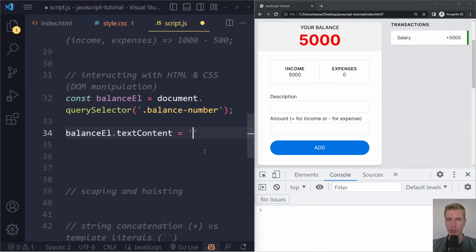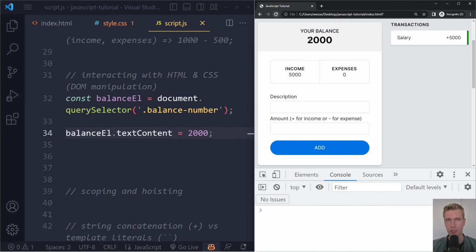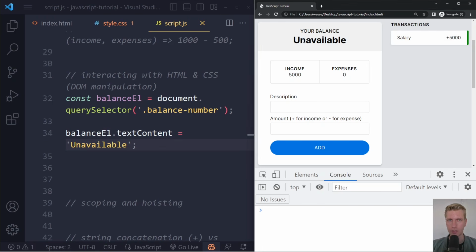Right, so let's see. We can also just use the number here, number 2000, and it will just make this 2000. It will actually convert this to a string, or it will actually insert this as just plain text. So you can write it like this or this. Doesn't really matter here. Get the same result. Right. Typically, you want to assign a string to this. So here, instead of 2000, we could also say unavailable. Right. So if we save here, we get the text unavailable.